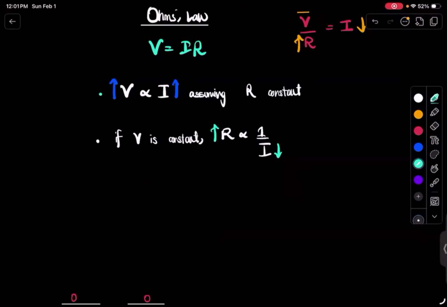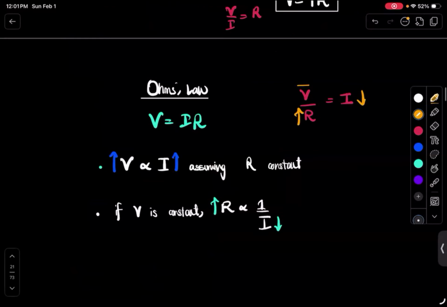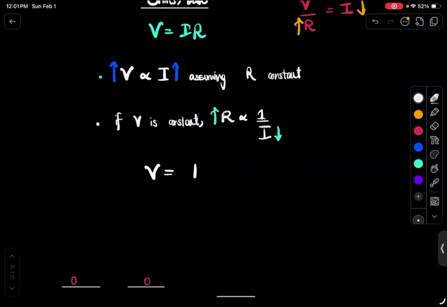Okay, now another example. I want you to think of Ohm's law. This is like Newton's law for electricity. Think about it. If V is equal to IR, how about, in fact, let me write it down for you. Let me write down a formula for you, and you will see how it's very similar to that.